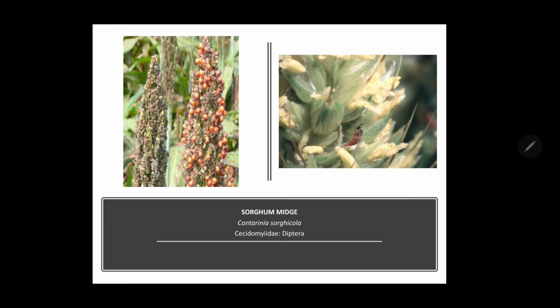Adult flies can survive for 1 to 2 days and it can complete its life cycle within 14 to 15 days. We can see overlapping generations in one season if the crop is not staggered or the earhead emergence is not synchronized.